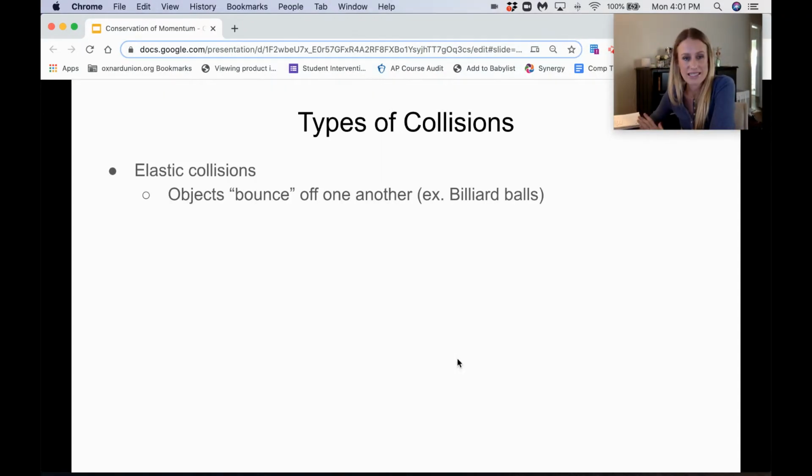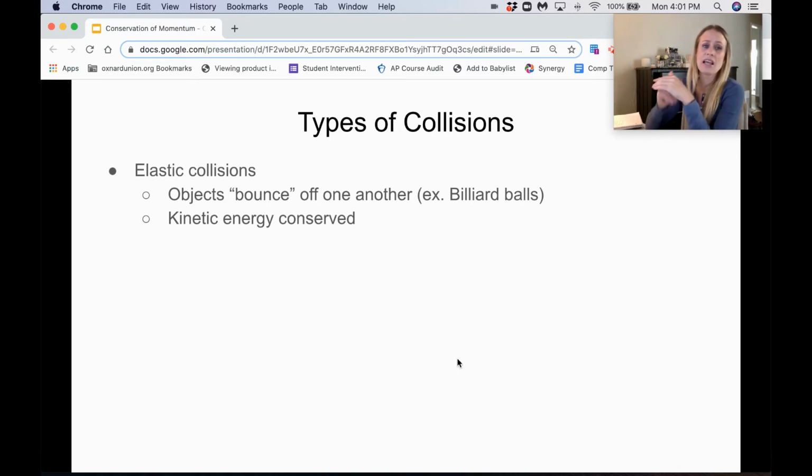In an elastic collision, and I enunciate that very well because there's a reason for that, objects bounce off one another. An example of this would be billiard balls or pool table balls.